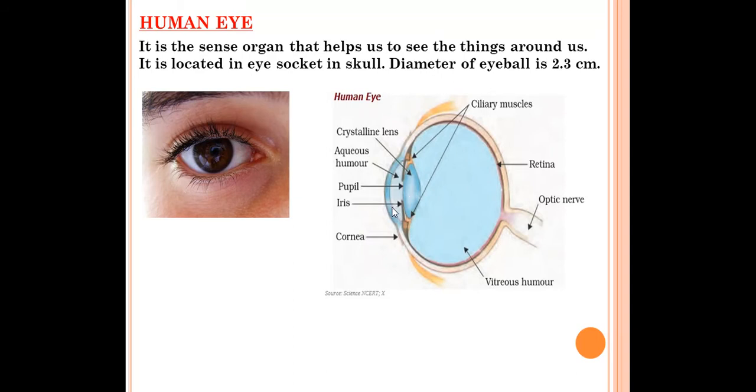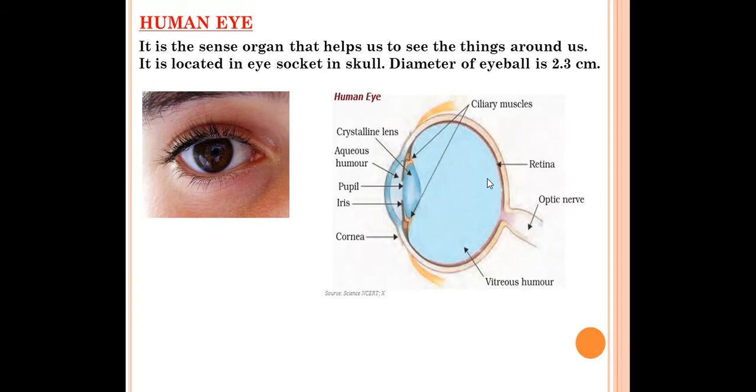Then we have the iris, right? It is behind the cornea. You can see this one is your cornea, and the iris is behind the cornea. What is this iris? It is like a dark muscular diaphragm that controls the size of the pupil. And what is the function of the pupil? It regulates and controls the amount of light entering the eyes, means how much light should enter into the eye.